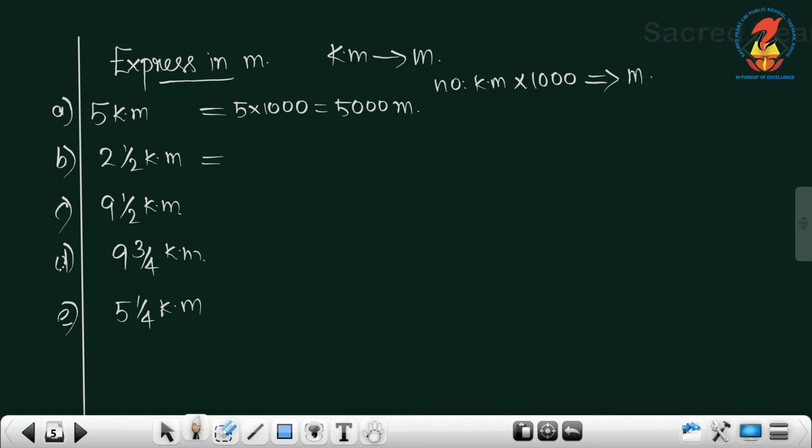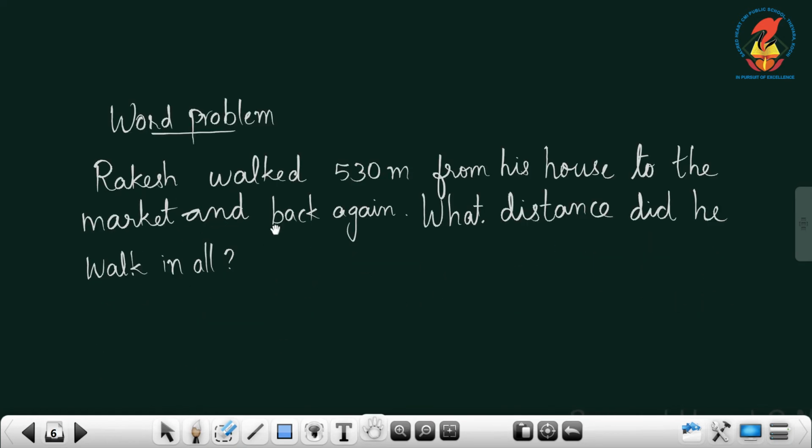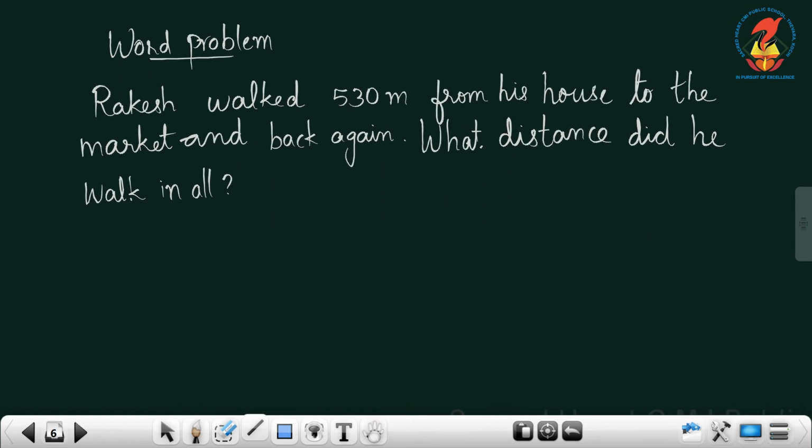Then 2.5 kilometer. Half kilometer is 500 meter, and 2 kilometer is 2000, so 2500 meter. Here also the same, you can do it yourself. Then 9 3 by 4, how can we express it? 750, so 9750 meter. Do the next one yourself. Clear? Okay, fine. Then the last section of this chapter, word problems.